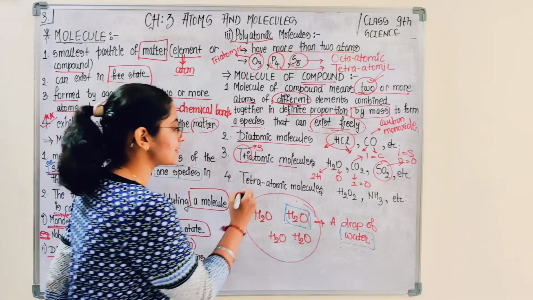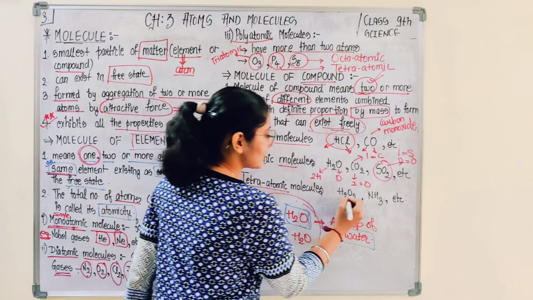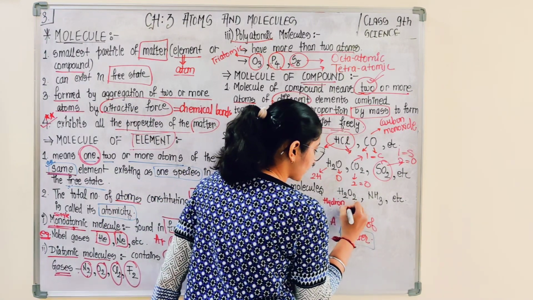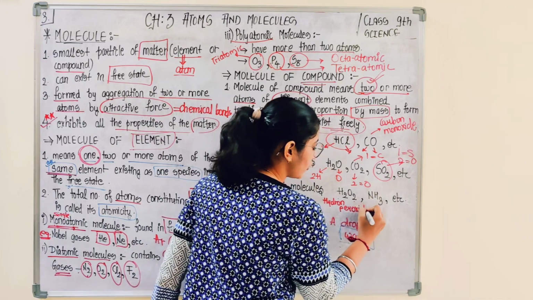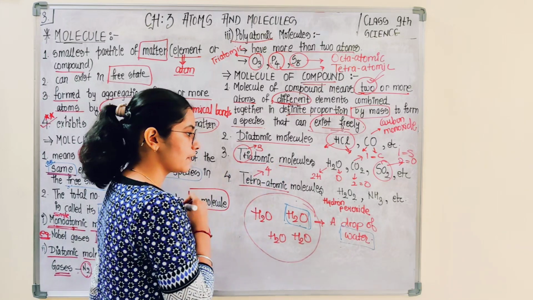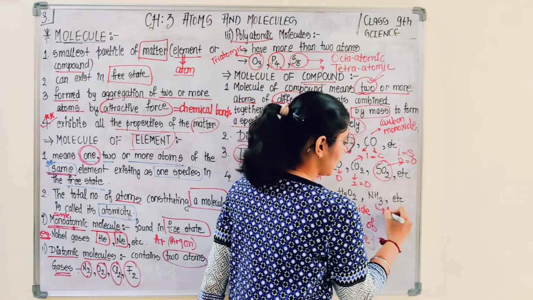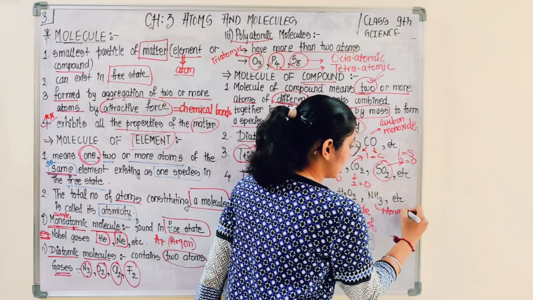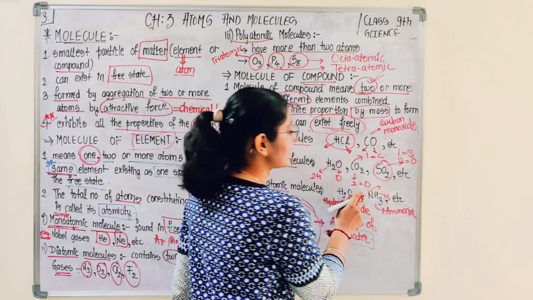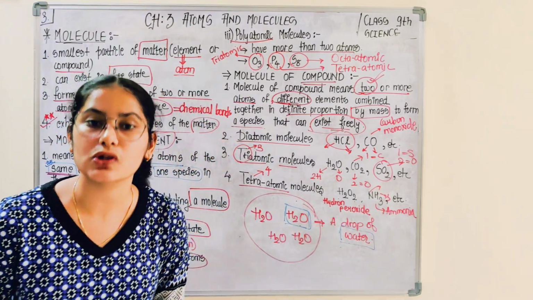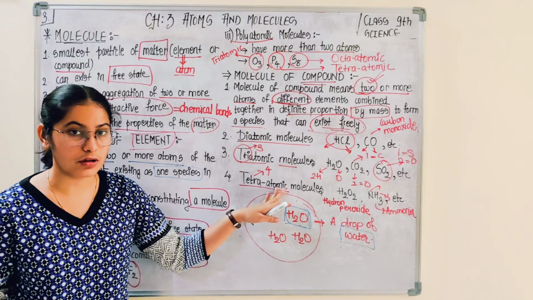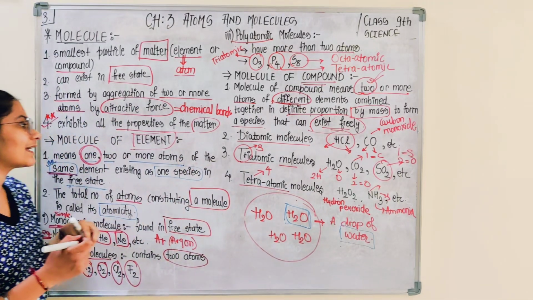Similarly, there is the tetraatomic molecule, H2O2. This is known as hydrogen peroxide, which involves two atoms of hydrogen and two atoms of oxygen, total 4 atoms. Similarly, this is referred to as ammonia: one atom of nitrogen and 3 atoms of hydrogen combined to form a 4 atomic, tetraatomic molecule. So these numbers are the atomicity.